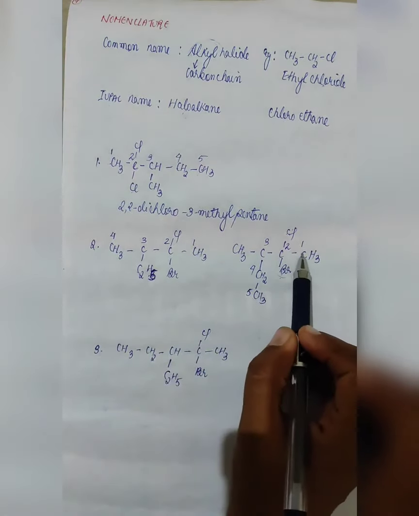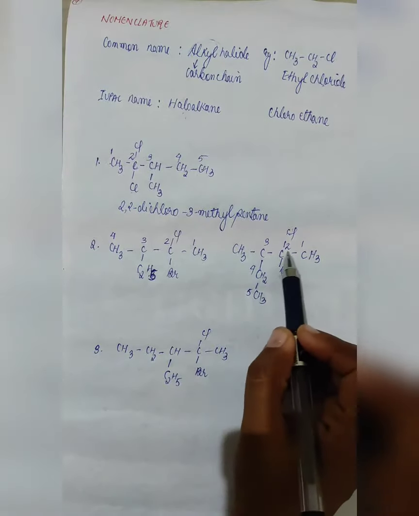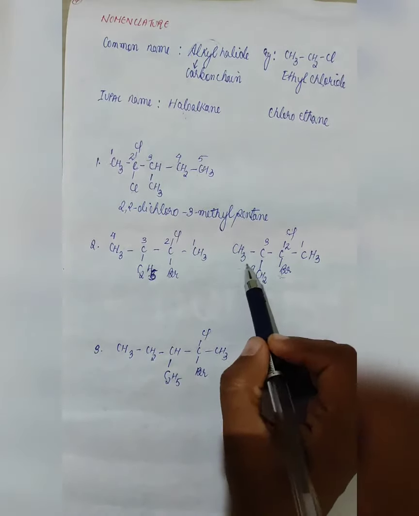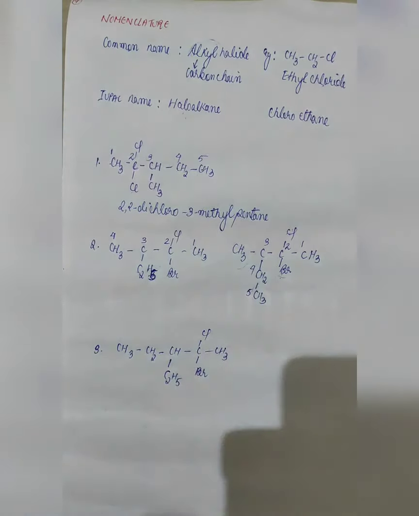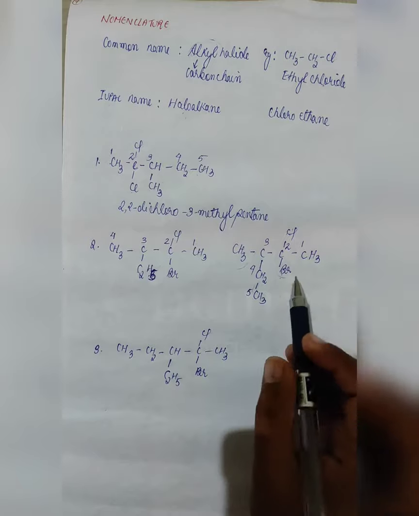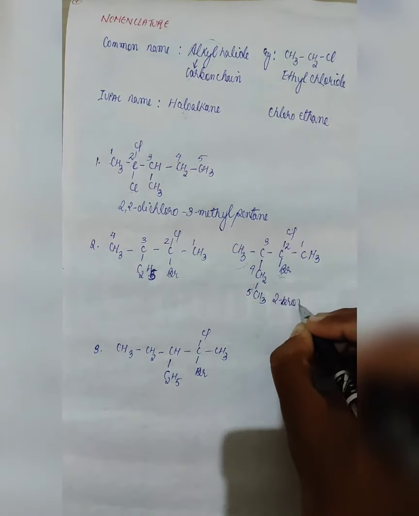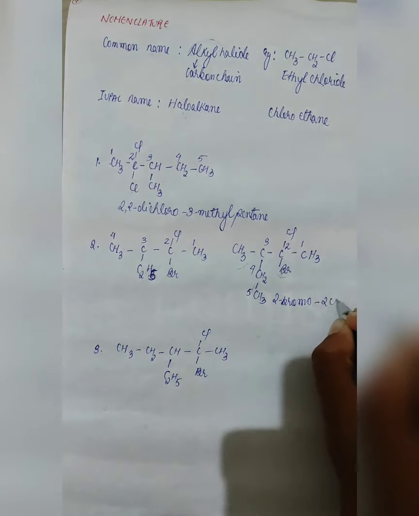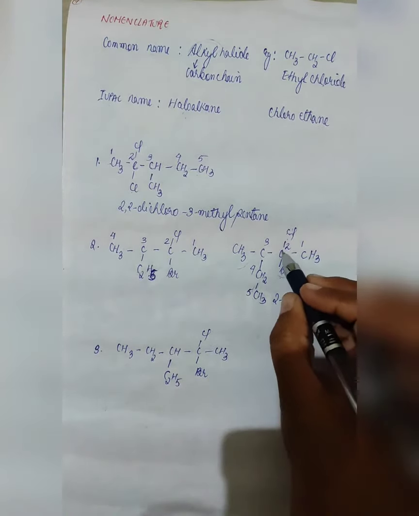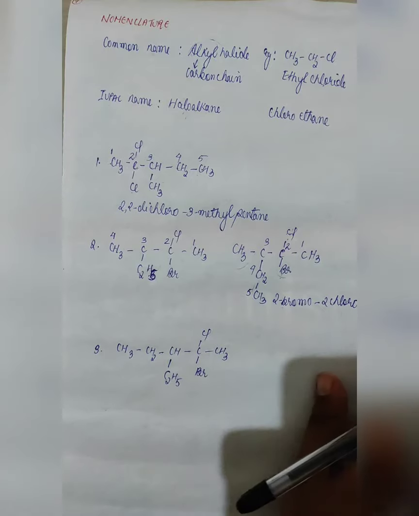Now here, this is our carbon chain. So which will be our next substituent? This will be our next substituent. The carbon where we do not put the number becomes our substituent. So here we will name in this manner: 2-bromo, 2-chloro, because both the halogens are present on the same carbon, but they are different halogens. That is why we will not write it together but separately.